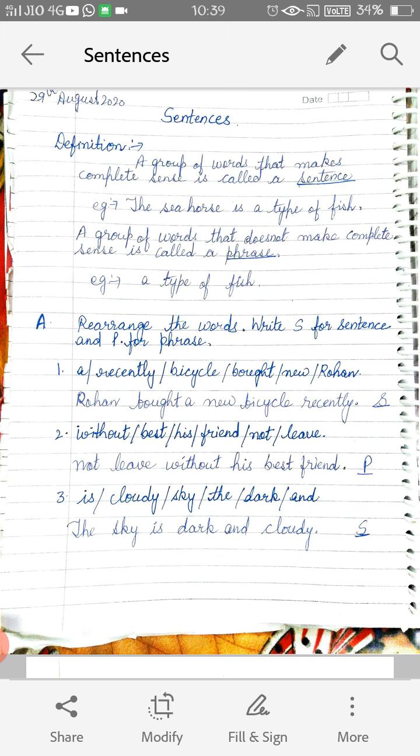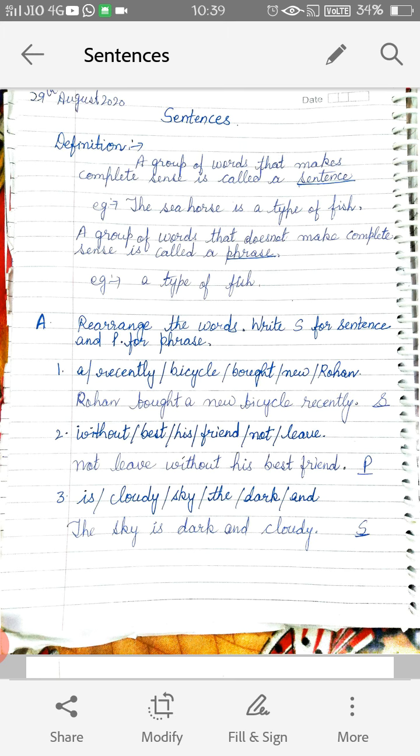Seahorse is a type of fish. So the seahorse is a kind of fish. Clear, the meaning is clear to us. Now another topic is there, that is phrase. Other than sentence we have phrases.